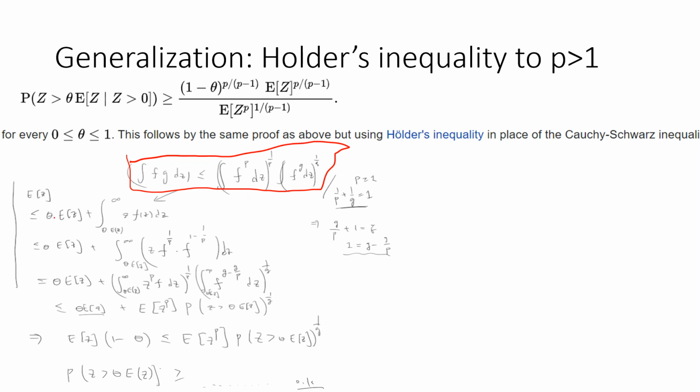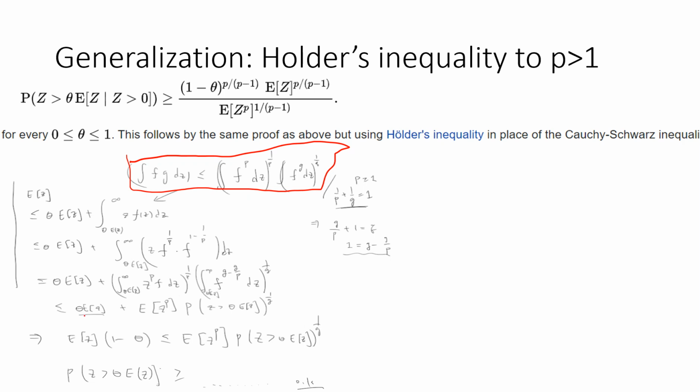The first thing is always less than theta E[Z]. Then for the second one, you just write f as f to the 1 over p times f to the 1 minus 1 over p. For the first term you take the power p, you get the integral of z to the p f dz to the 1 over p, and you take the q, right, so f to the q, to the 1 over q.